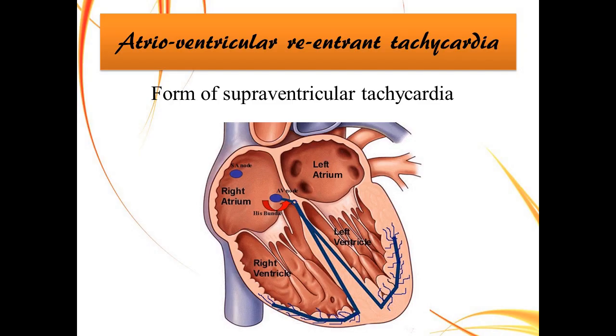In case of atrioventricular reentrant tachycardia, which is a form of supraventricular tachycardia, what does the word mean? Supra means above, so above the ventricle, and tachycardia means fast heart rate. This is the ventricles, these are the atria. So above the ventricle you will have fast heart rate, that is supraventricular tachycardia. So atrioventricular reentrant tachycardia is what we are going to see.